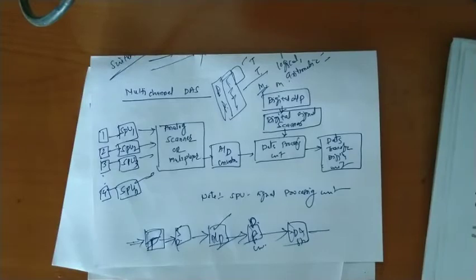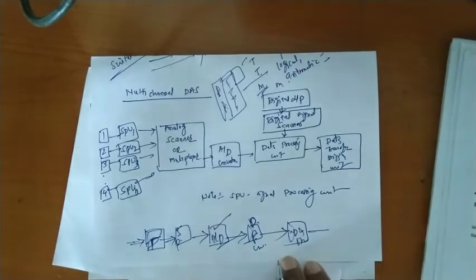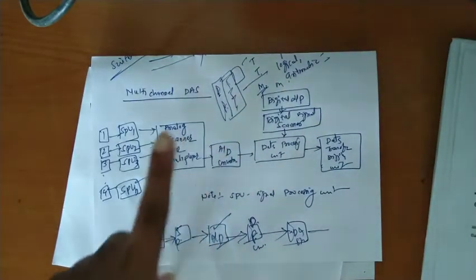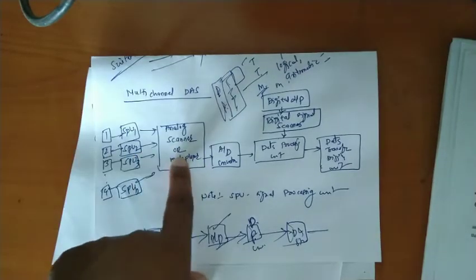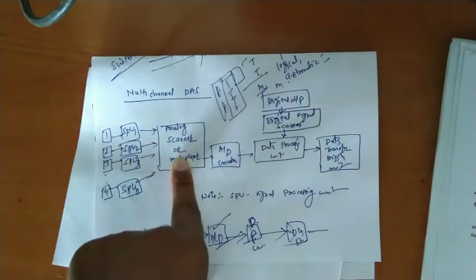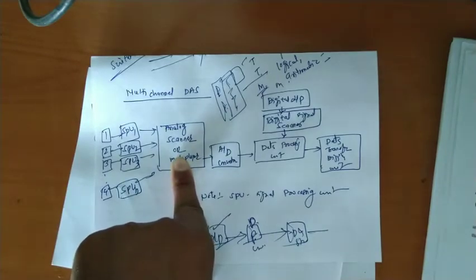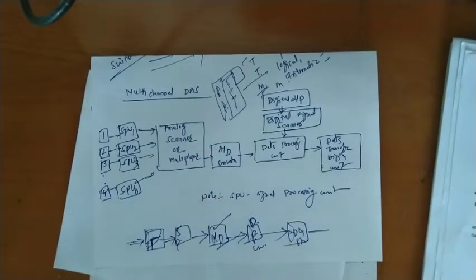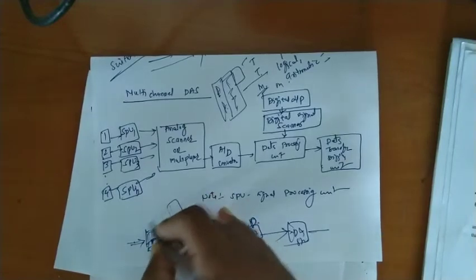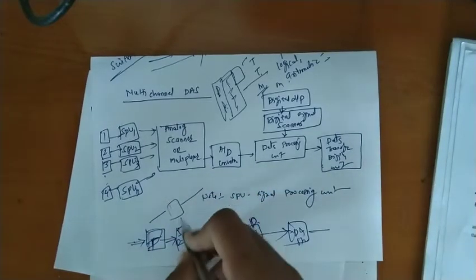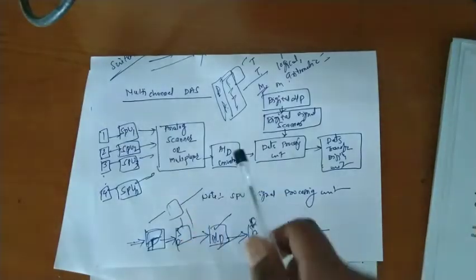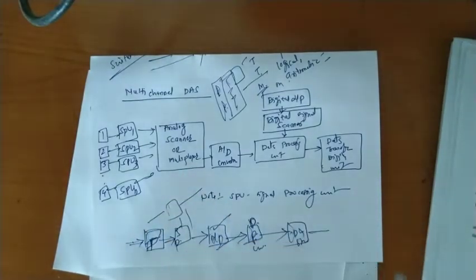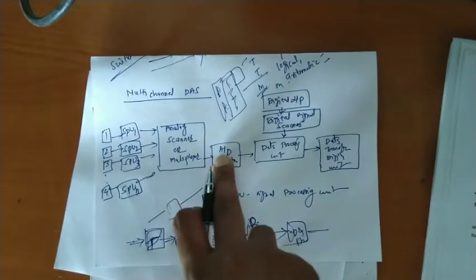The analog scanner or multiplexer selects any one input at a time. By this, the analog signal is then converted into digital. With the analog scanner we select one particular signal, that is like multiplexing. In multiplexing, we select one signal as the output depending upon the select line. So any one signal is selected by the analog scanner and then applied to analog to digital conversion.